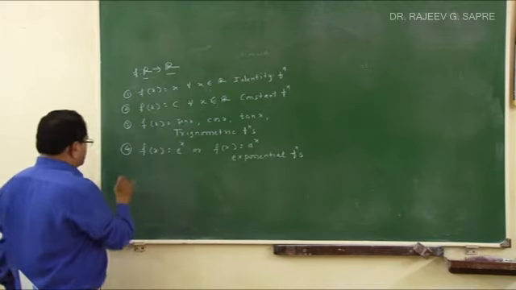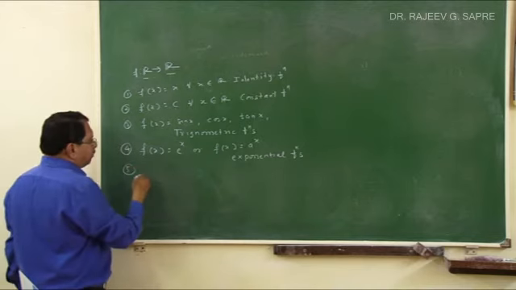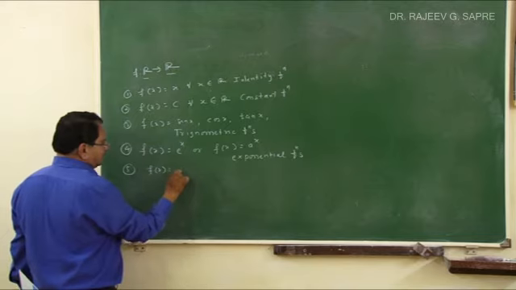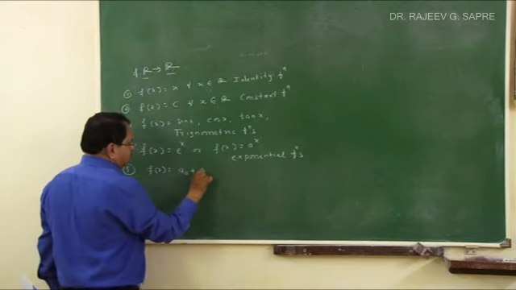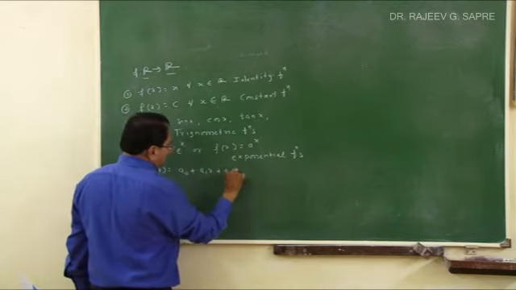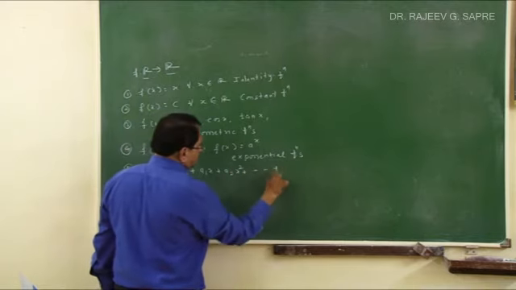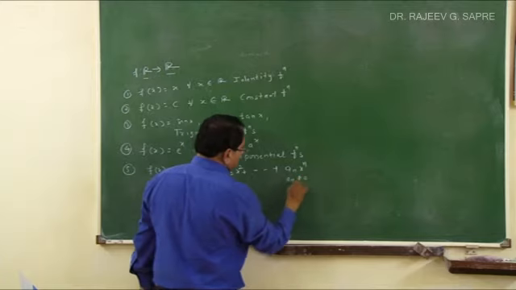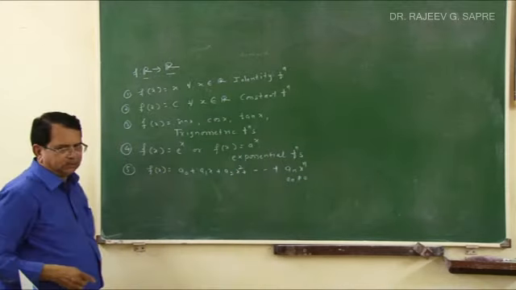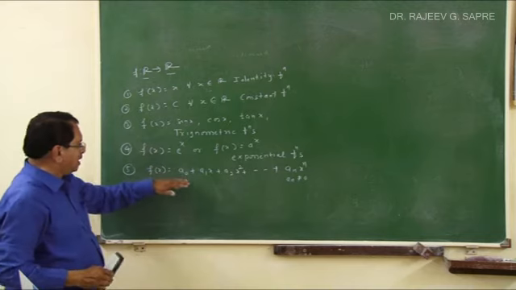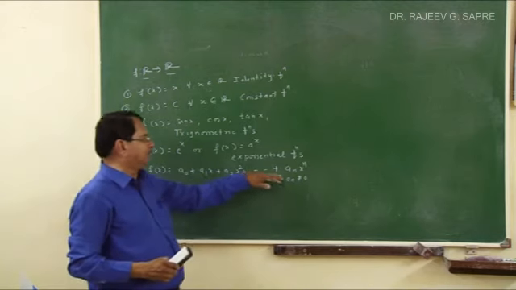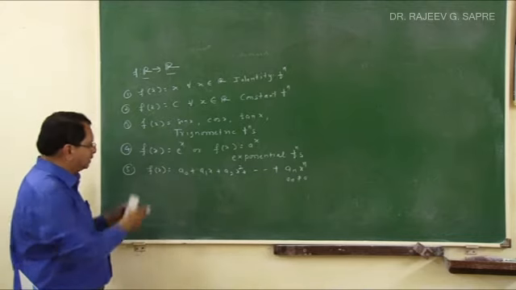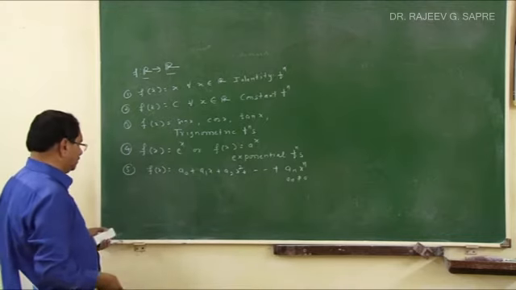Then we have, say, polynomial function, any expression of this type. Suppose I take f of x, and if it is written as a0 plus a1x plus a2x squared plus and so on, an x raised to n, where an is not equal to 0, then this is a polynomial function. The expression on the right hand side, a0 plus a1x plus a2x squared plus and so on up to an x raised to n, is a polynomial of degree n. So this function is a polynomial function.